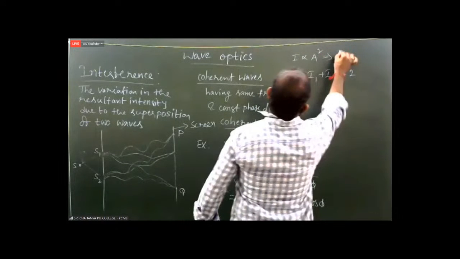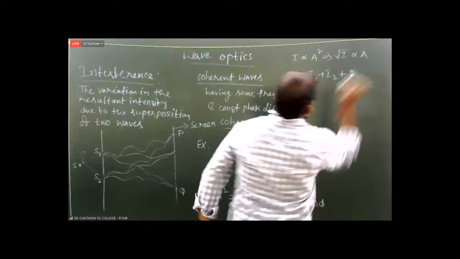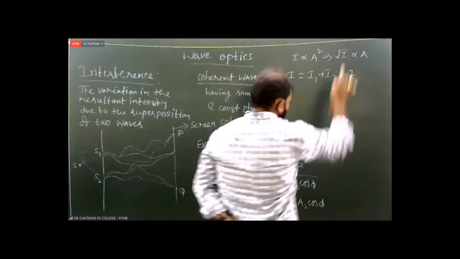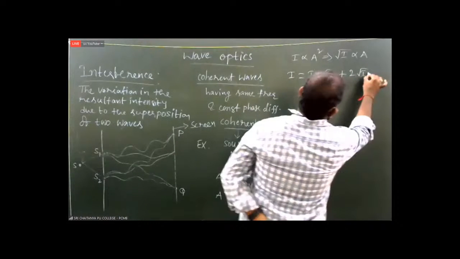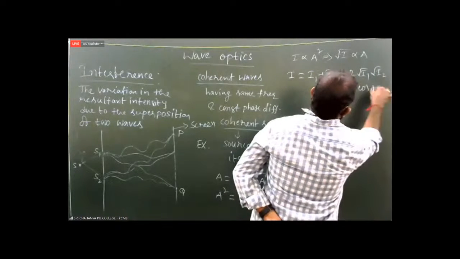Taking square root on both sides, root I is proportional to A. That means A is proportional to root I. Then A1 is proportional to root I1, and A2 is proportional to root I2, into cos phi.